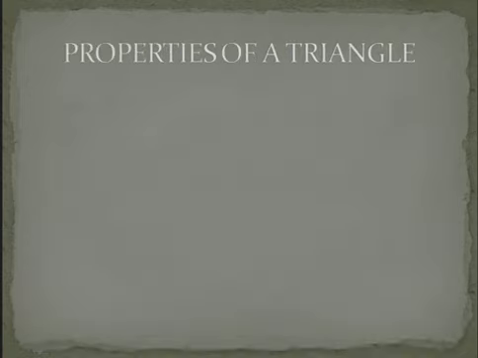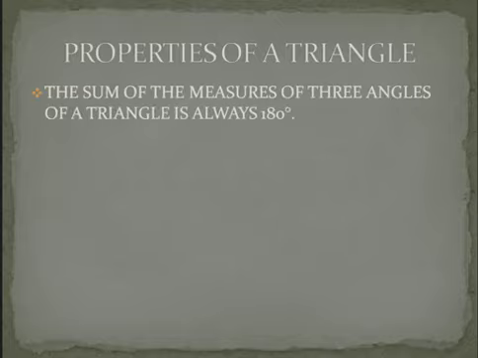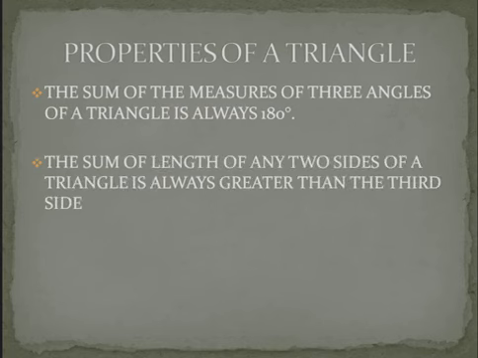Let us learn about some properties of triangles. First property is the sum of the measures of all the three angles of a triangle is always 180 degrees. Second, the sum of the lengths of any two sides of a triangle is always greater than the third side.